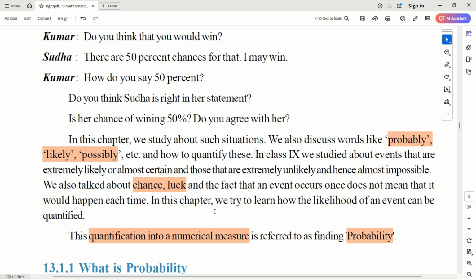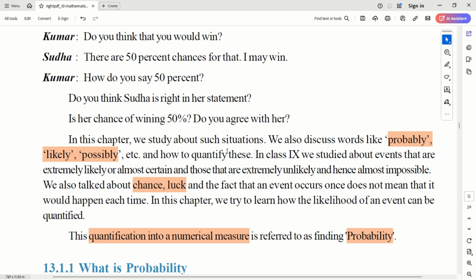These are the terms we generally use, but the term probability has a specific definition. Instead of telling in vague English words that there are high chances of rain today, we have to tell there are 50% chances of rain, or 70% chances of rain, or some 20% chances of rain. This is where we are converting vague terms into a numerical measurement.